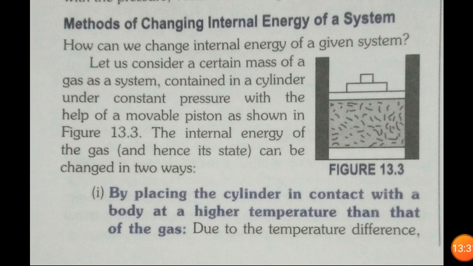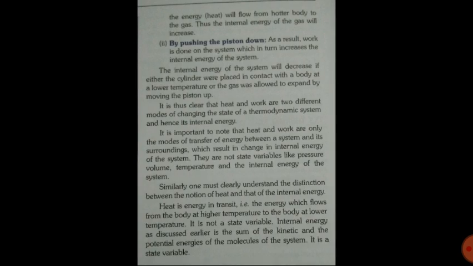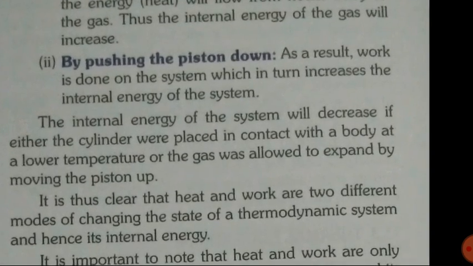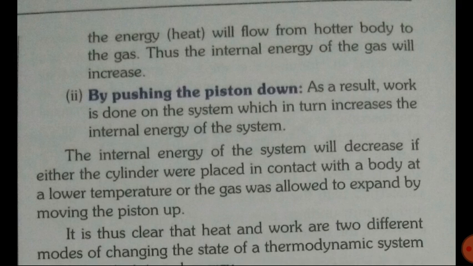Now let's discuss some methods of changing internal energy of a system. So the first method is by placing the cylinder in contact with a body at a higher temperature than that of the gas. In this case, what happened? The gas will slowly absorb the energy from that body which is at high temperature, and hence its internal energy will increase. Due to temperature difference, the energy will flow from the body to the gas, thus the internal energy of the gas will increase.